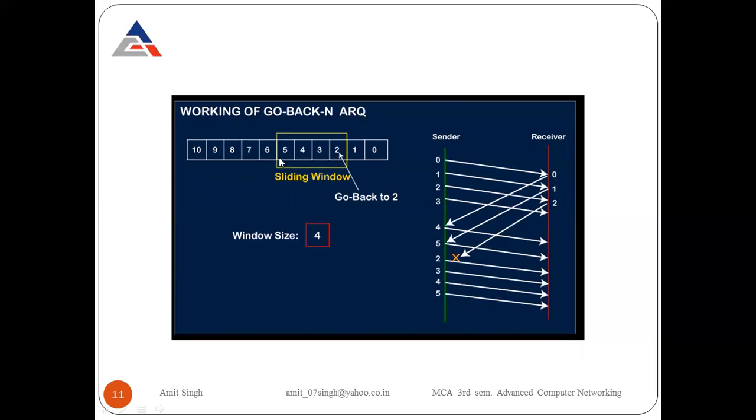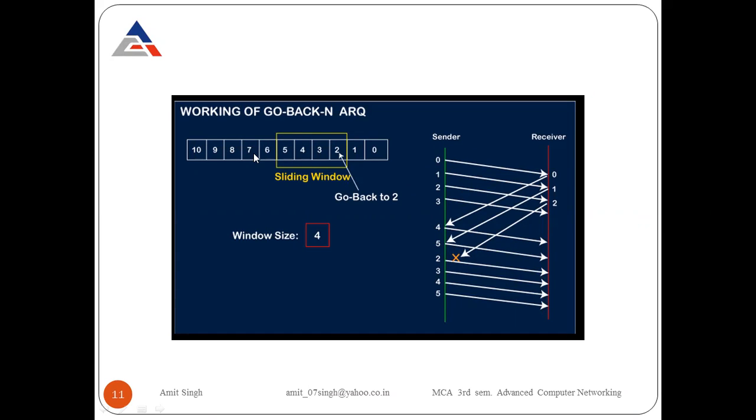So the next step, how it works. Now the window is 2, 3, 4, 5. Now look at here. Go back to 2. Again, it goes back to sequence number 2. Again, it sends frame number 2, frame number 3, frame number 4, frame number 5. Now, what will happen at the next step? Again, the receiver sends the acknowledgement of 2. Then the window moves to the 6th point.